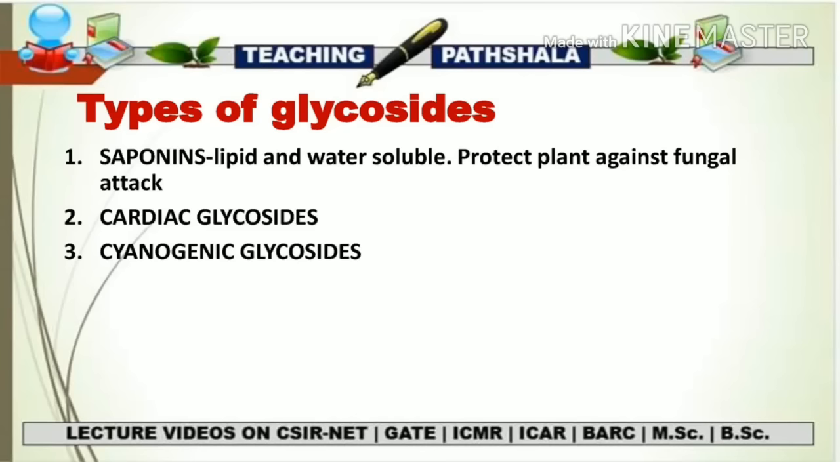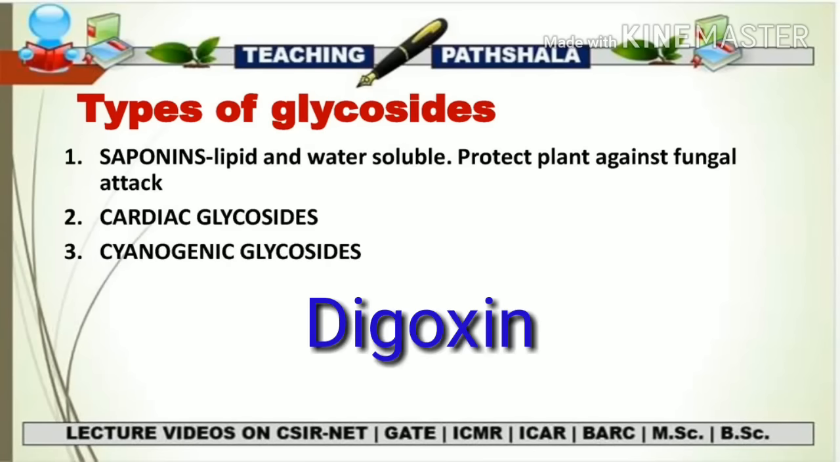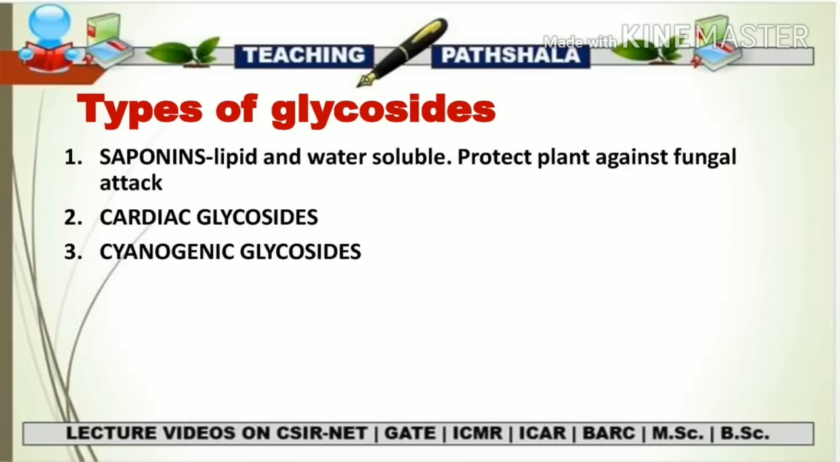The next type is the cardiac glycosides. In cardiac glycosides, the aglycan moiety will be a steroid and obviously the glycan moiety will be a sugar. Digoxin is the best example of the cardiac glycosides, and it inhibits the sodium potassium pump and increases the intracellular sodium concentration. The last type of glycosides is the cyanogenic glycosides.